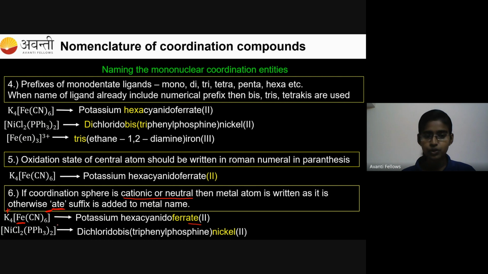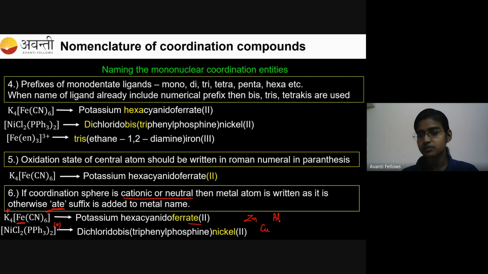The coordination sphere is neutral. So there is no charge. There is no counter cation or counter anion. So the thing is neutral. So here you can see we are ending the central metal atom as such. We are not using any special suffixes like ATE. Nickel means it is nickel. If it is Fe, it is iron. If we are using zinc, it is zinc. If we are using copper, Cu, it is copper. And if the central metal atom is Al, it is aluminium.